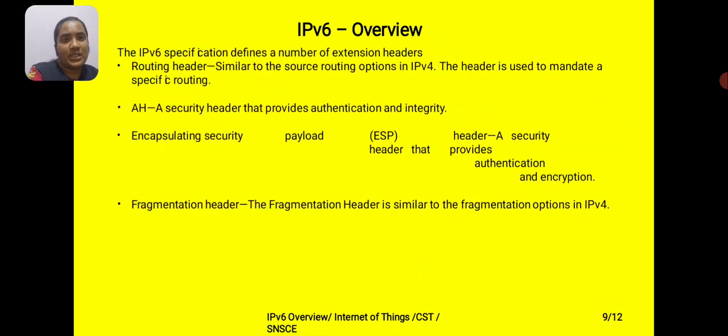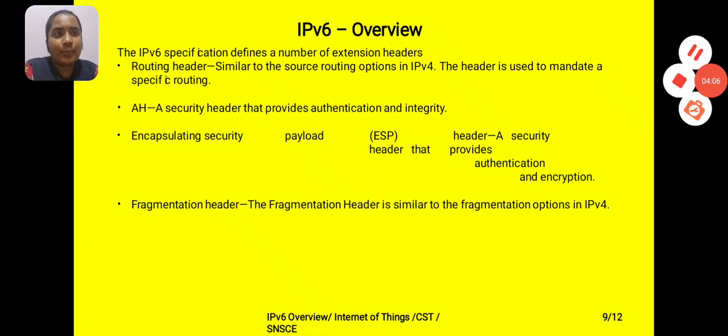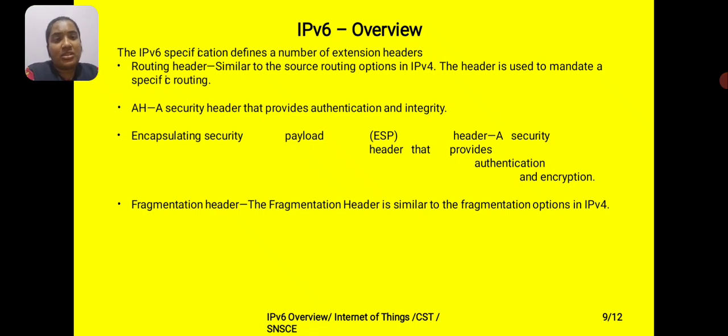Next one is the IPv6 overview, which consists of a security header that provides authentication and integrity, the encapsulating security payload, a security header that provides authentication and encryption. Next one is the fragmentation header. The fragmentation header is similar to the fragmentation option in IPv4.